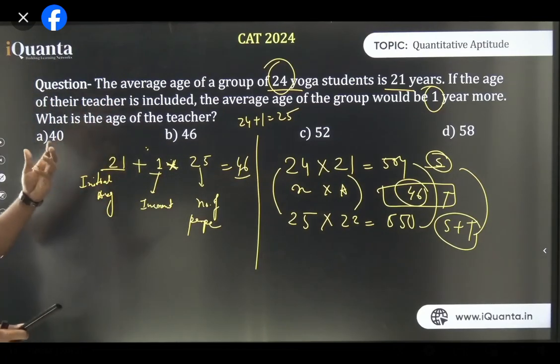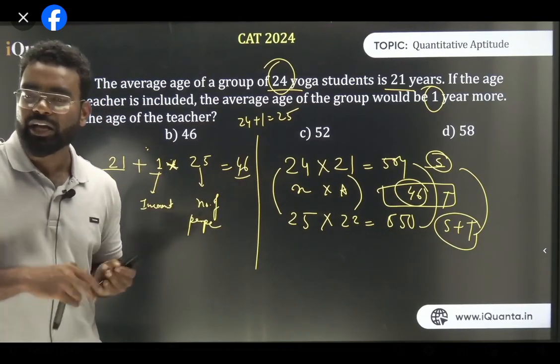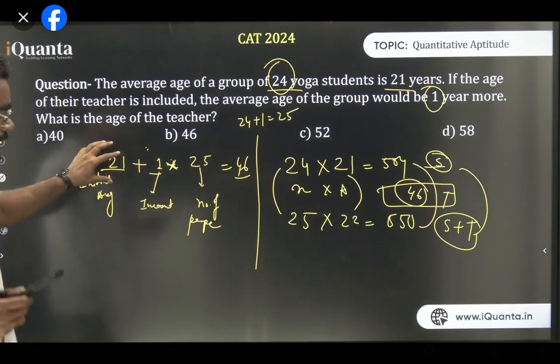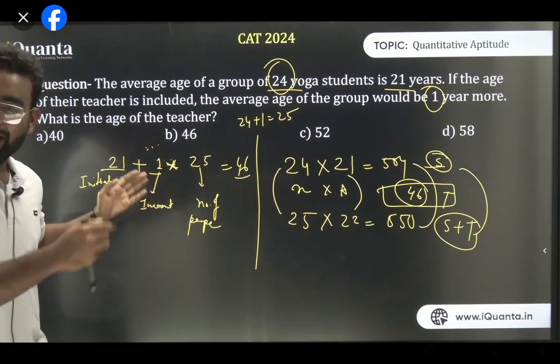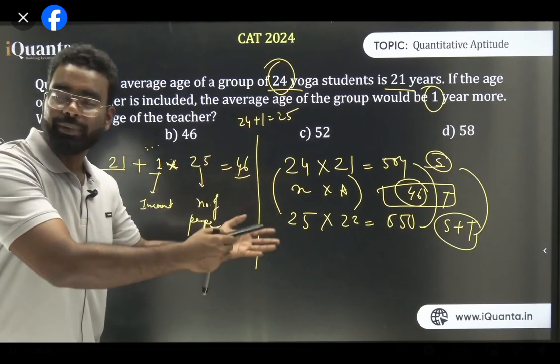I'm explaining it again. So what I'm doing, basically my average is increasing. That means the sum has to be increased. So initially the average was 21. Because the teacher has come, kitna increase, of 1. Now for 1, if the average is increased by 1, the sum has to be increased by the increase in average into the number of people now. So that's what I'm doing.